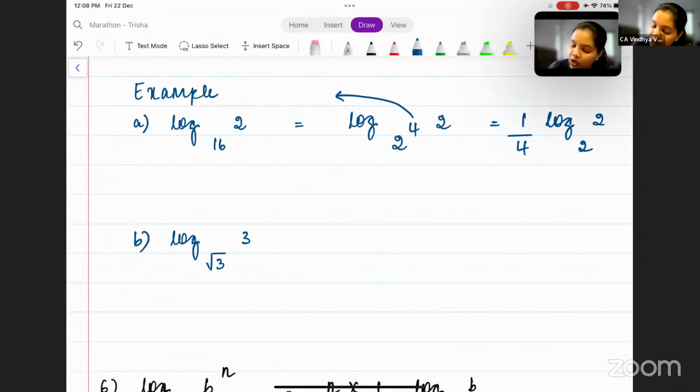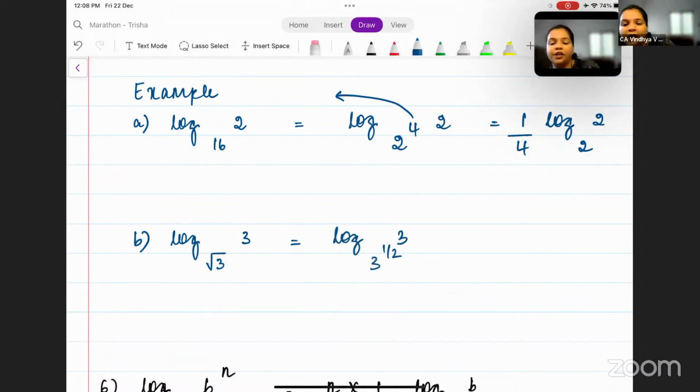Similarly here, we can write this as log 3 base 3 to the power 1 by 2, because the square root of 3 is 3 to the power 1 by 2. Now this 1 by 2 can be taken outside. You get the reciprocal of 1 by 2, which is 2.